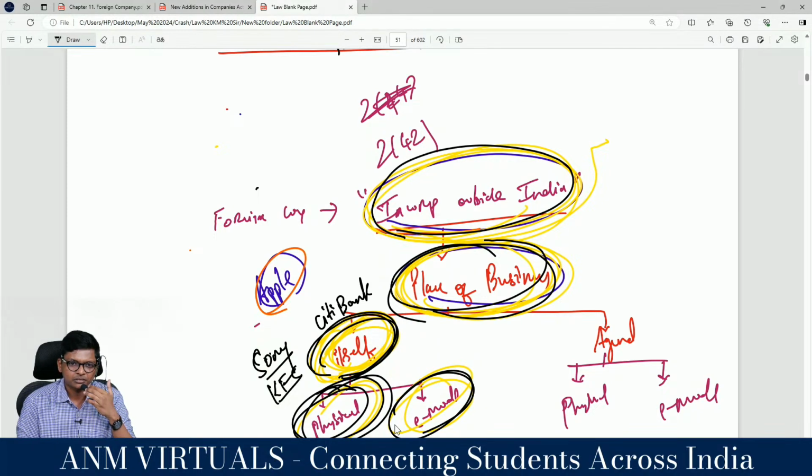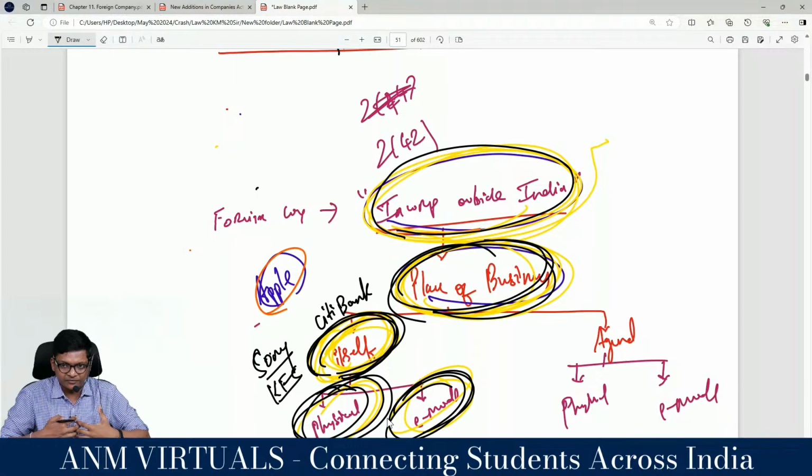Electronic mode means Amazon. Best example, Amazon. Imagine Amazon selling their own products. Now they have offices across India, but if they don't have an office, a non-office place of business in India by itself through E-mode. Are you following? This is by itself. That means whatever revenue comes from this straight away goes to the company. There is no agent in between.